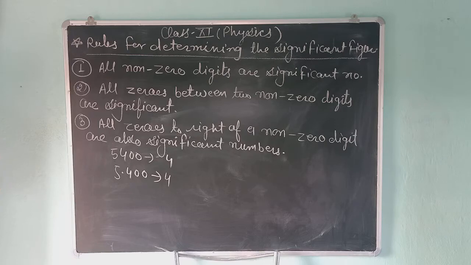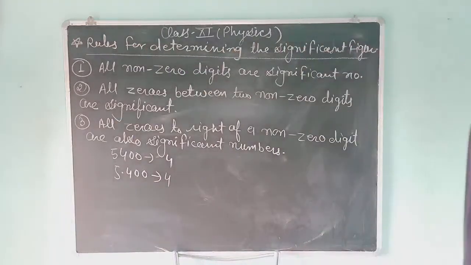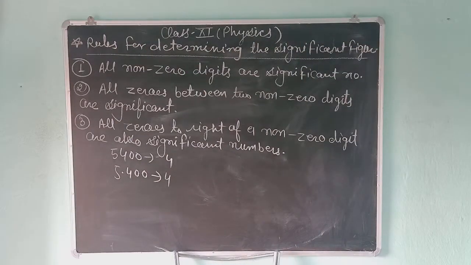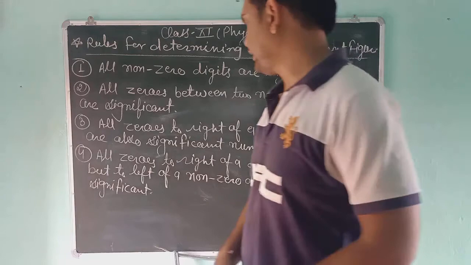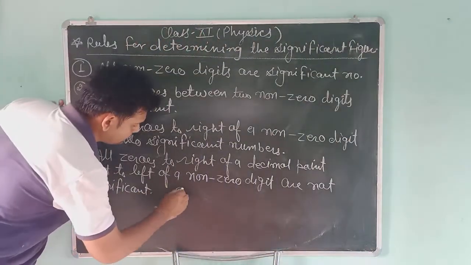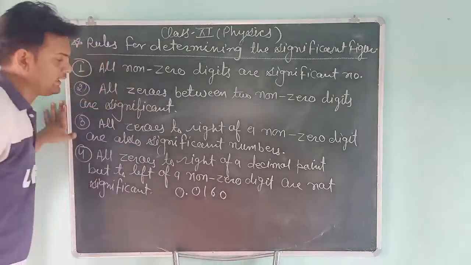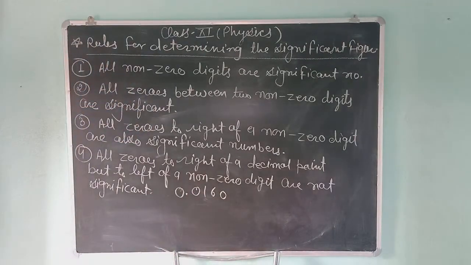Okay students, next rule, rule number 4. All zeros to the right of a decimal point but to the left of a non-zero digit are not significant. For example, suppose you have the number 0.0160, and I am asking you how many total significant numbers are in this given number.